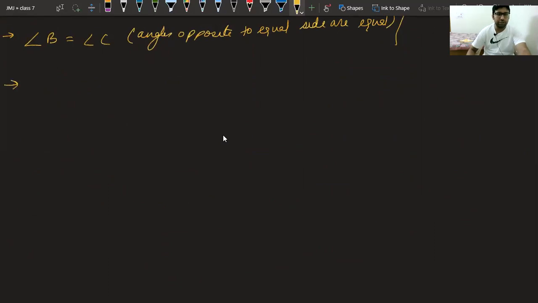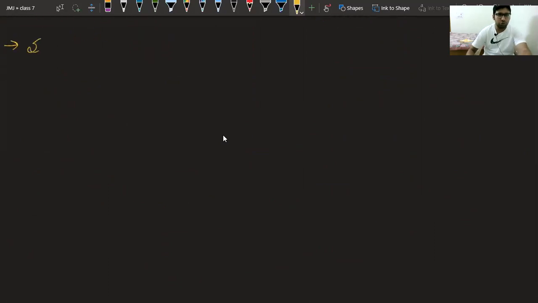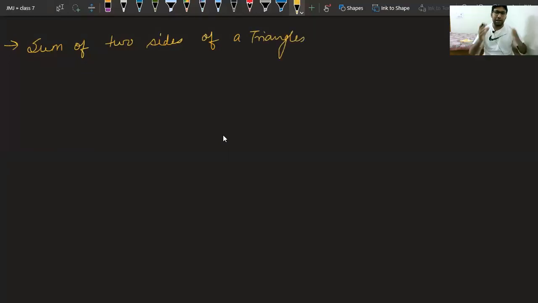Okay. So next concept, sum of two sides of a triangle. The same concepts, lines and angles, triangles, these chapters will come in class 9th also. Class, the same concept will come in class 9th also. So please try to understand these concepts here only in a better way.